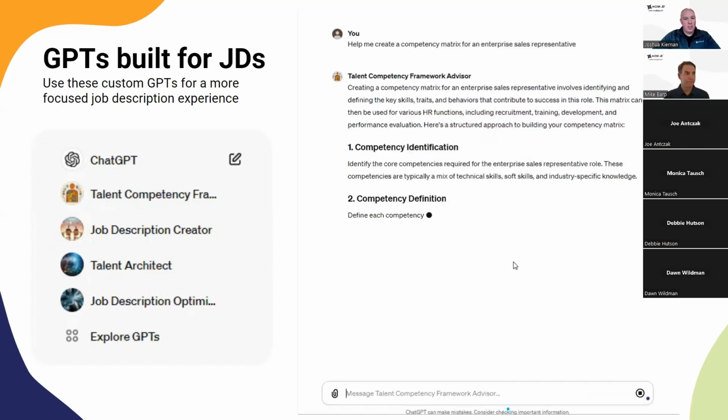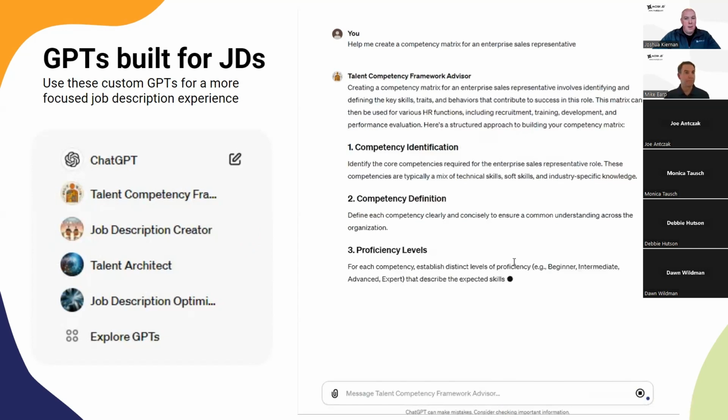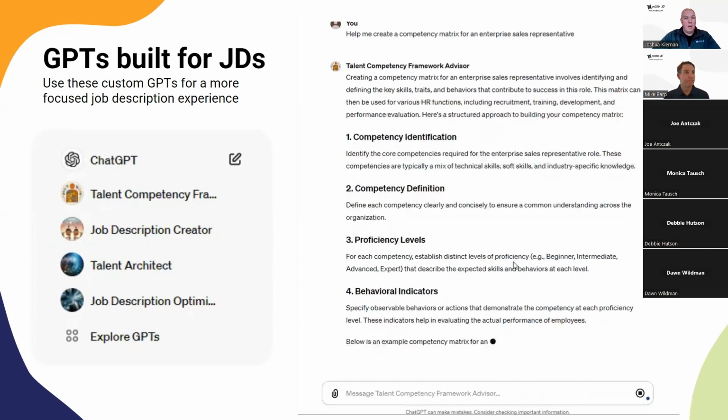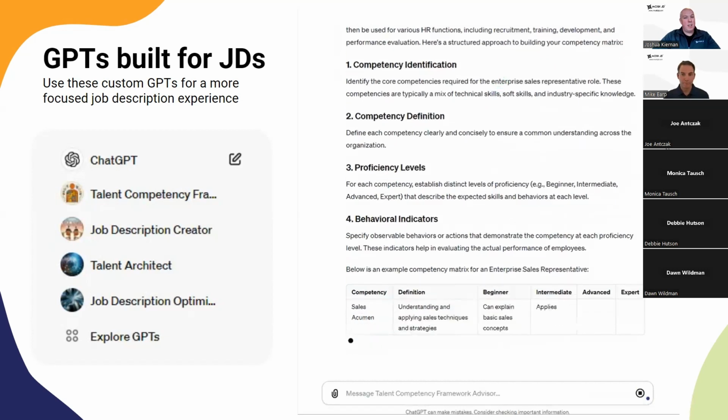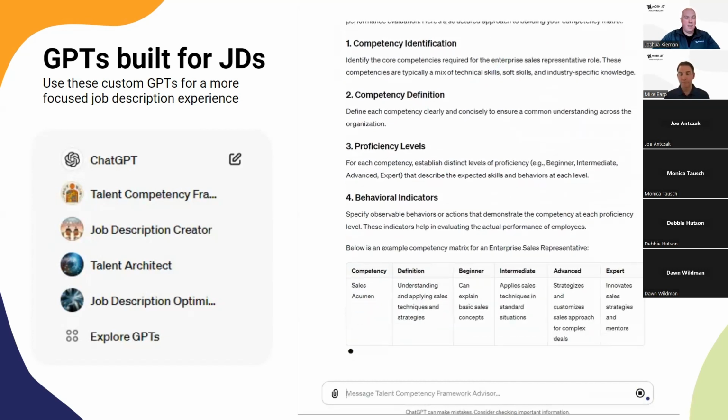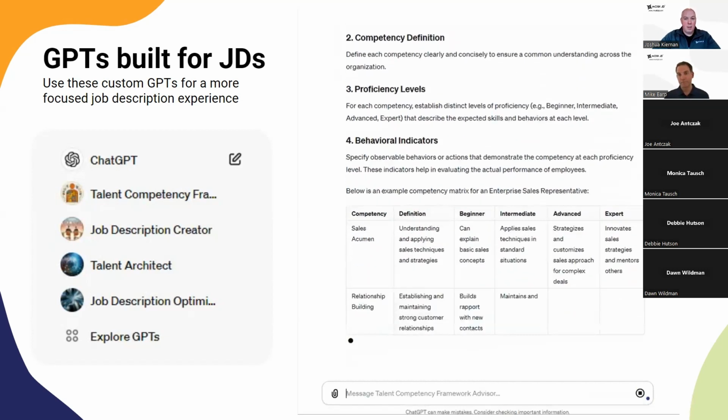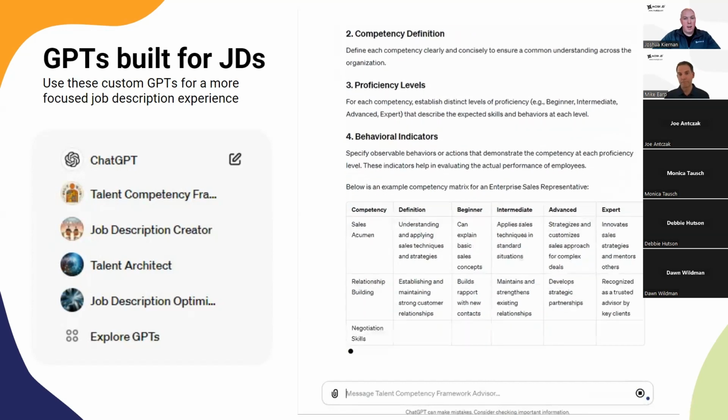Any additional questions on GPTs? Sure. So we have a question in the chat. Can you show how to access these already built GPTs from the top?